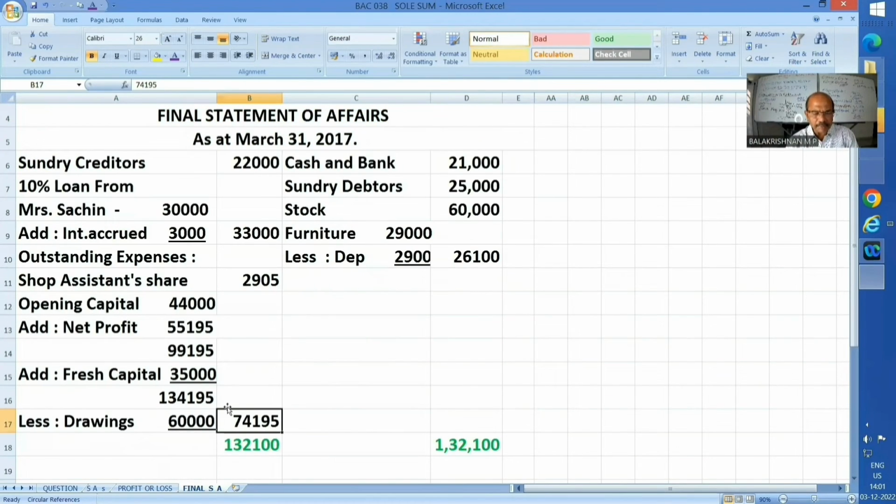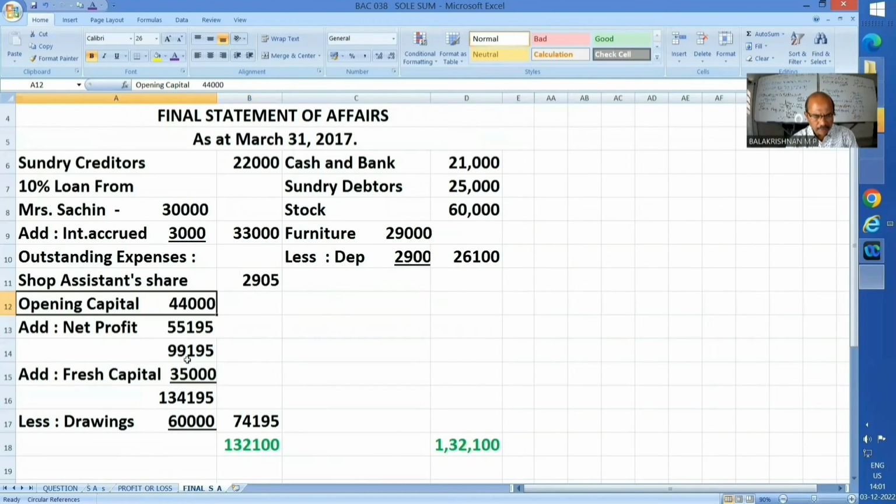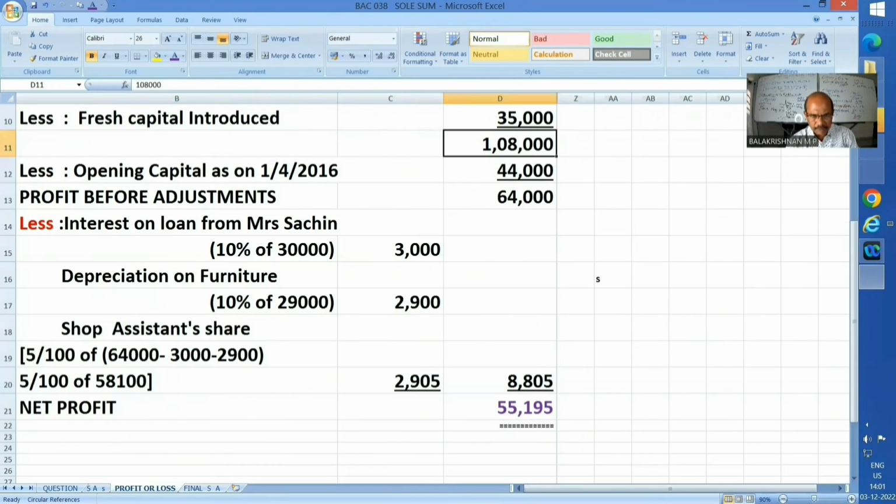Now capital, conventional way we have to do that. Opening capital given, net profit we have already found, 55,195. Add to that, now 99,195, and add fresh capital also, 35,000. We know that fresh capital is there, 35,000.